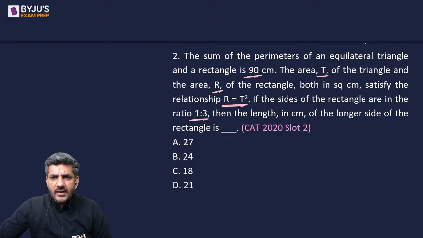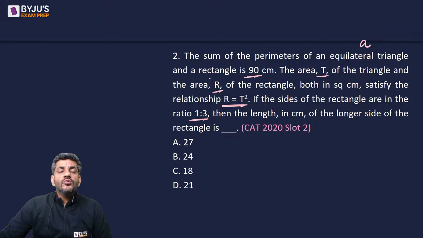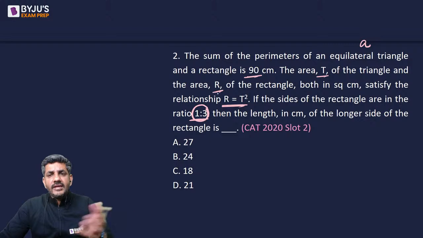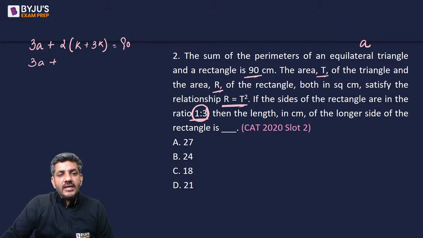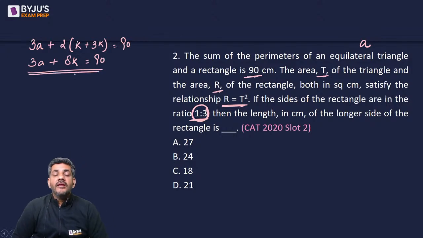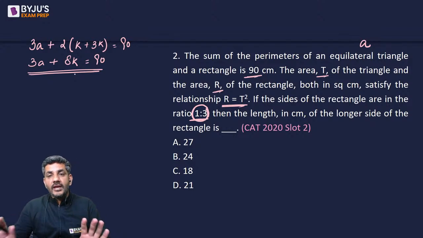Suppose the triangle has a side of A and the two sides of the rectangle, of course, they are in a ratio of 1:3. Let's call them K and 3K. So the perimeter of the equilateral triangle is equal to 3A, plus the perimeter of the rectangle is K plus 3K, twice. He says this is equal to 90. So from here I am getting 3A plus 8K is equal to 90. I hope this is okay till now.